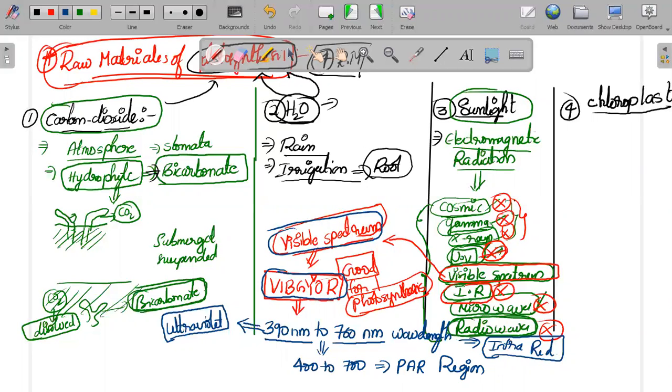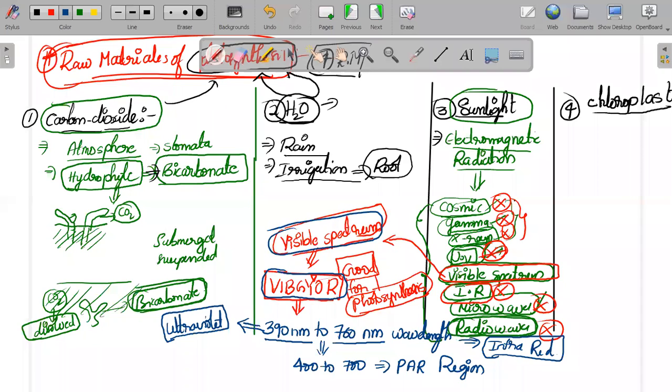390 to 760 nanometer is the wavelength of our visible spectrum. This can be asked in your physics also. I don't know whether this topic is given in your first year or second year. Electromagnetic radiation: cosmic, gamma, X-rays, UV, visible, IR, micro and radio. Among them, the one highly important for photosynthesis is the visible spectrum.